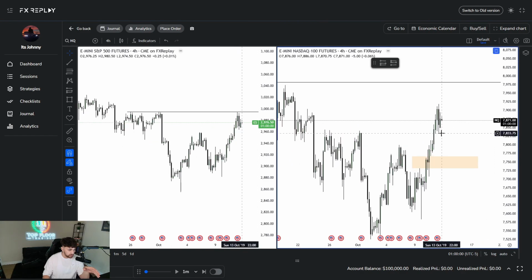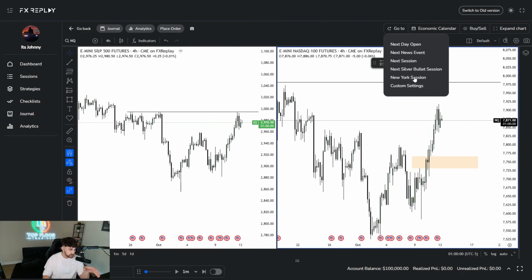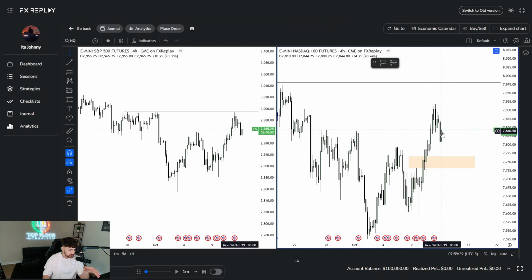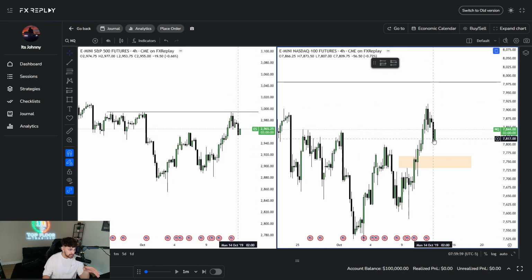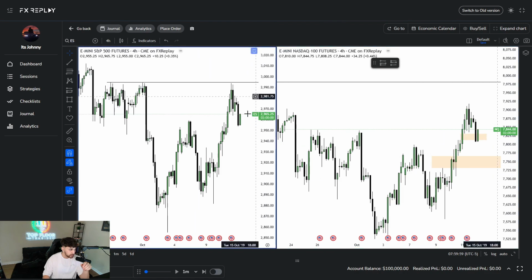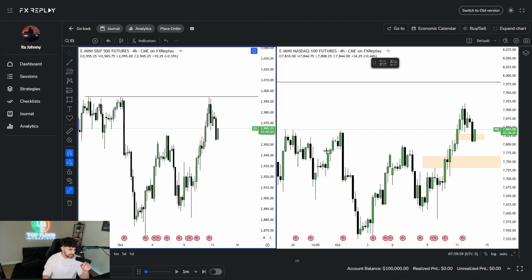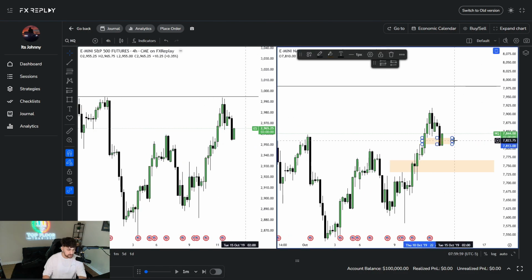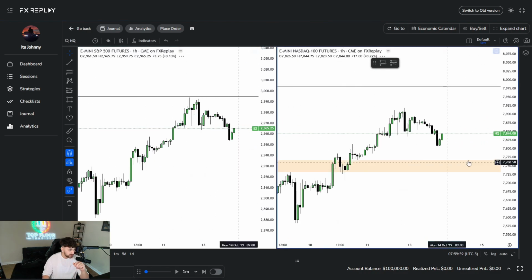So 4 hour, let's go to the next New York session because that's going to be Monday opening. So Monday, 6 a.m. We opened higher and then we dropped lower into this 4 hour fair value gap right here. And we did end up disrespecting it. You see how we closed the body below it. We did disrespect it, so in my eyes that is disrespected, and I would not use that fair value gap anymore. So let's go to the 1 hour.